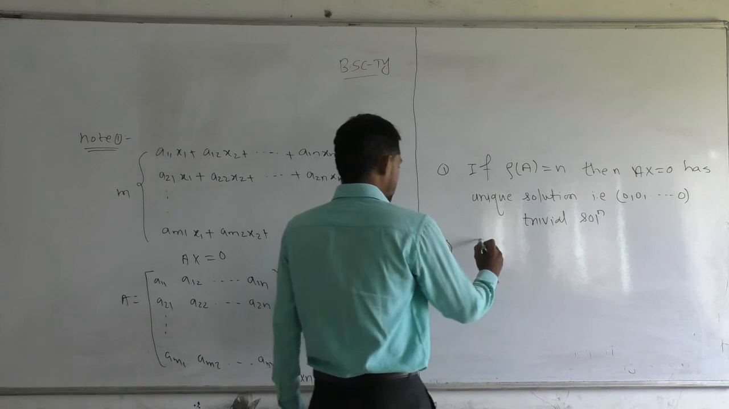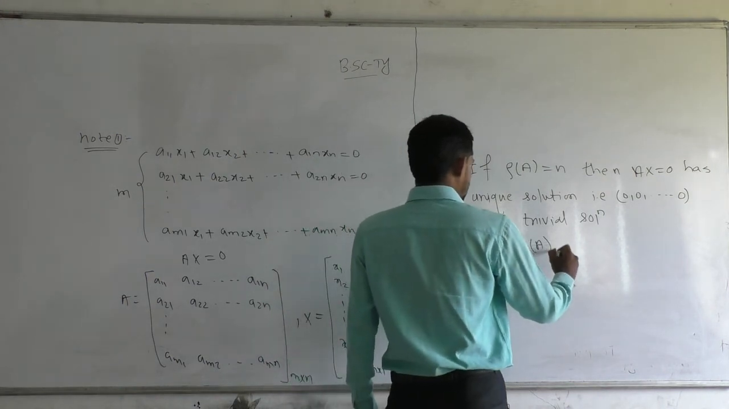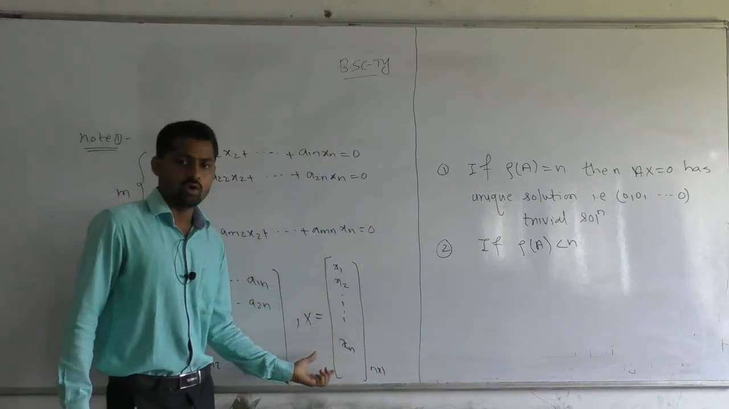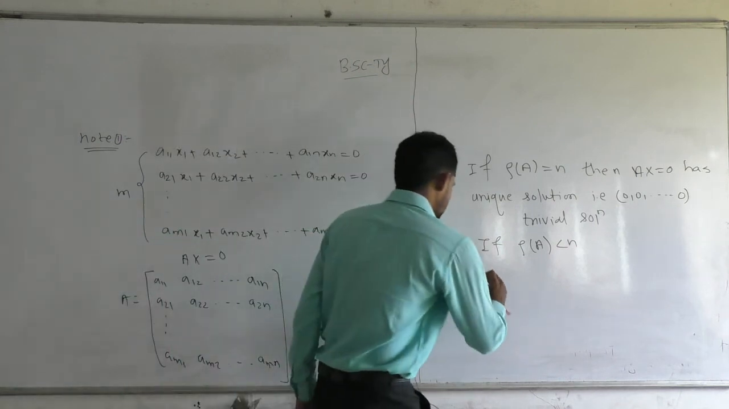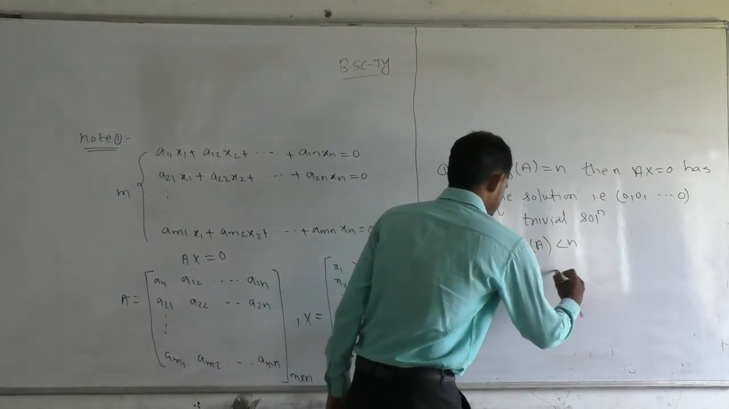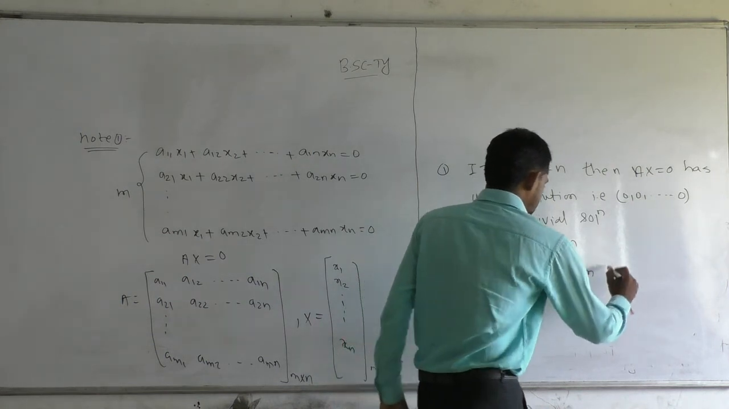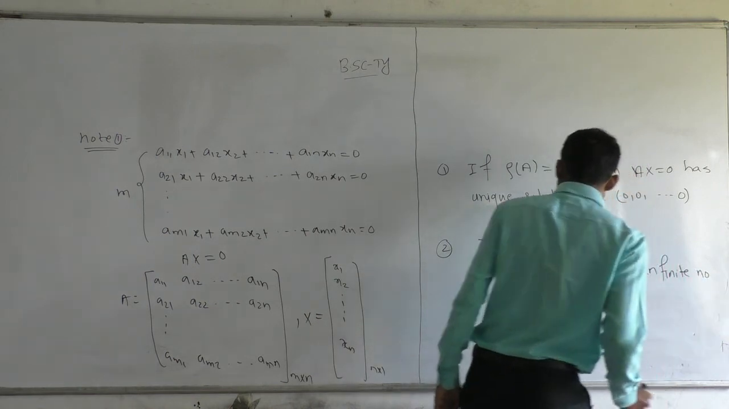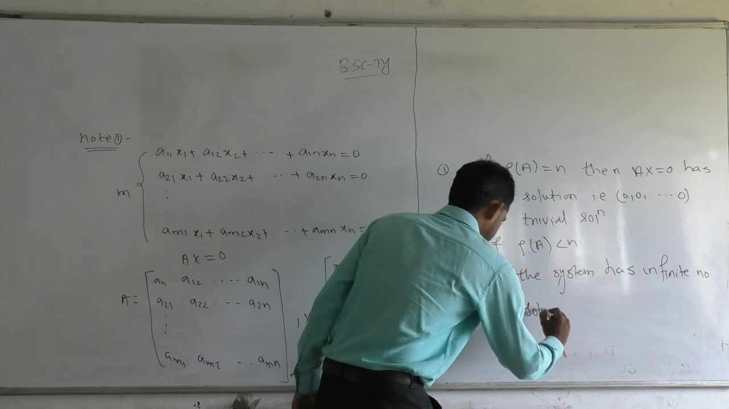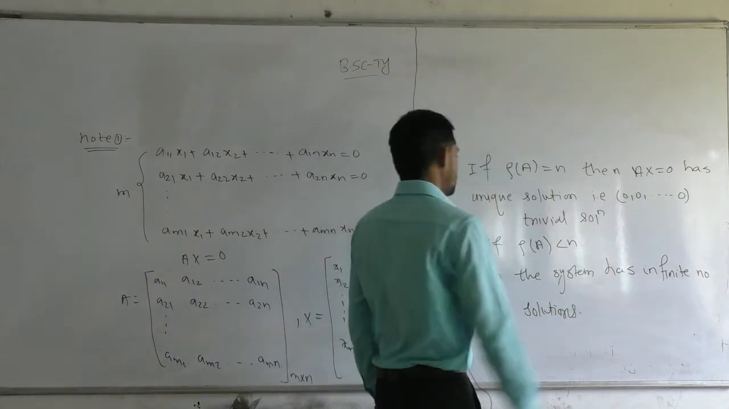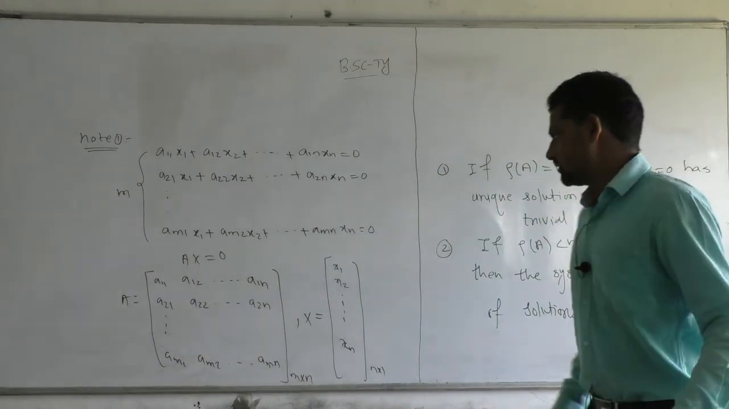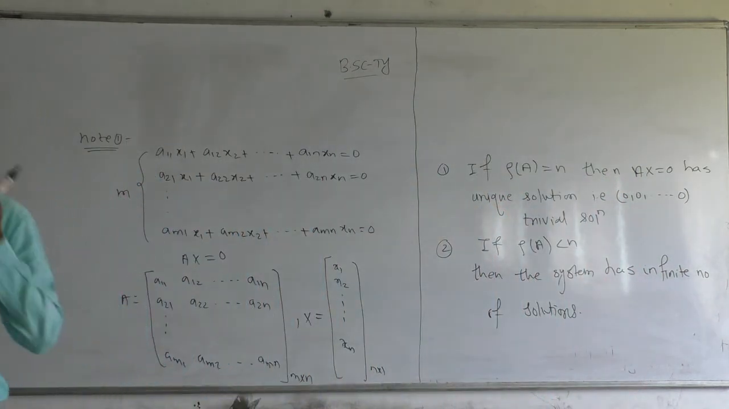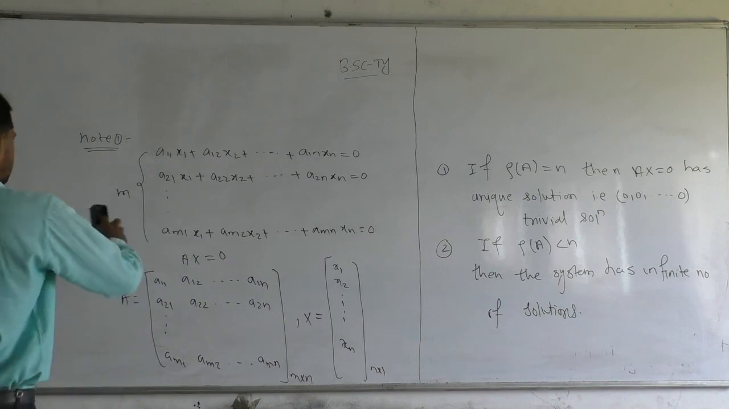Second point, if rank of A is less than n, that is the rank of the coefficient matrix is less than the number of unknowns, then the system has an infinite number of solutions. So this is the part about the system of homogeneous equations, which is very important. Keep in mind. Then I am going to discuss one corollary which depends on the things we have discussed.